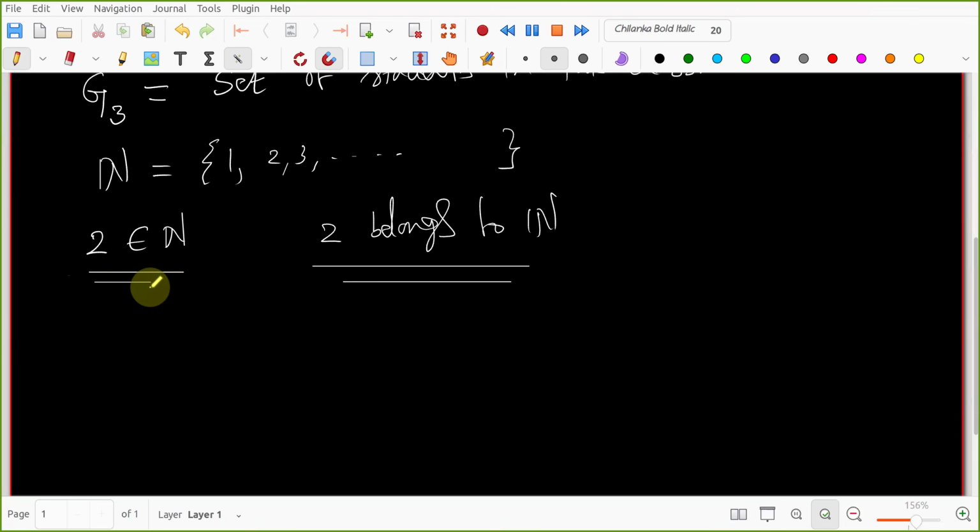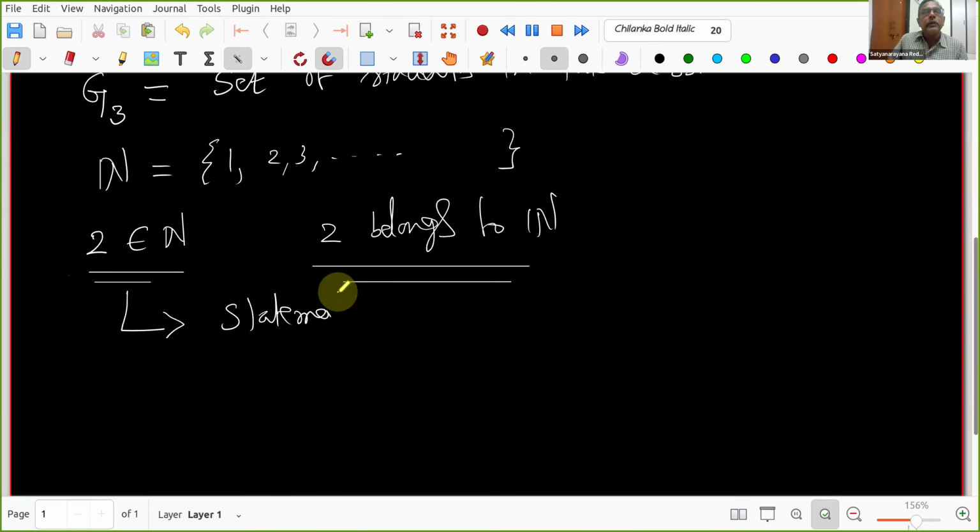2 is an element of the set N. So mathematically, what is this? It is a statement. Yes. In mathematics, we generally start with statements. This is very important, the first thing we'll learn. In mathematics, first we communicate through statements. Then those statements may contain sets, other symbols and other things. So this is a statement.